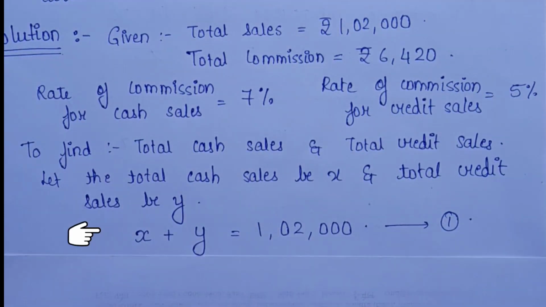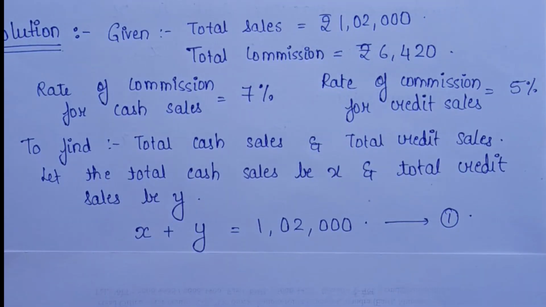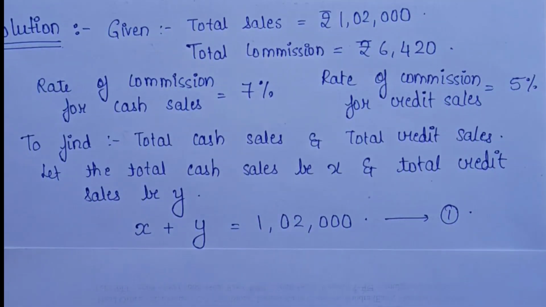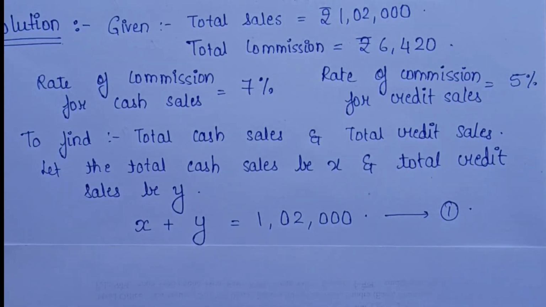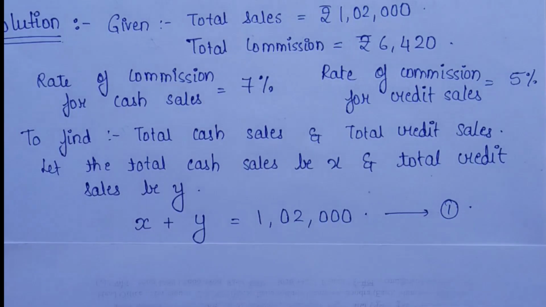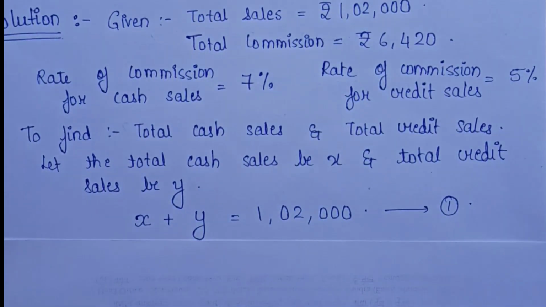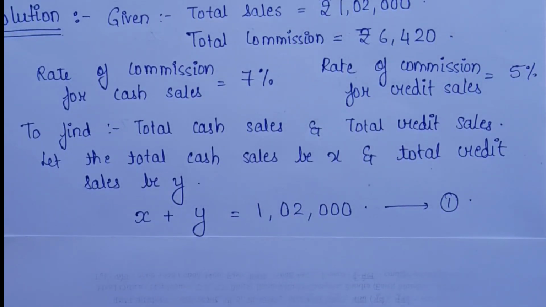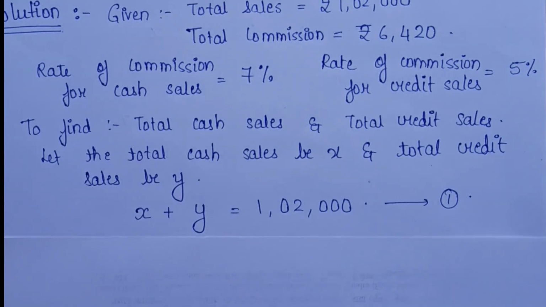What do we know about the total sale amount? We know that 1,02,000 comprises both the cash sale as well as the credit sale. So our first equation will be total cash sale plus total credit sale, X plus Y is equal to 1,02,000. Number it as equation number 1.